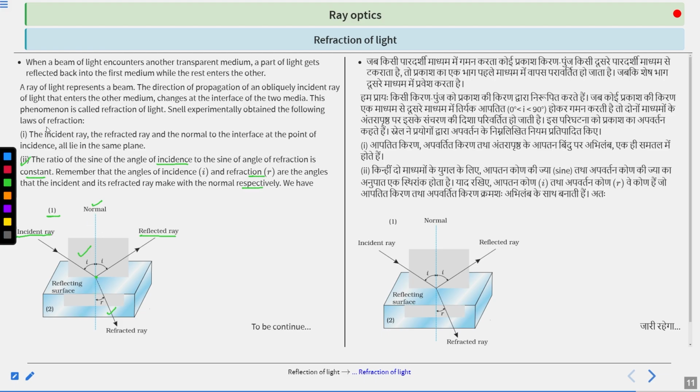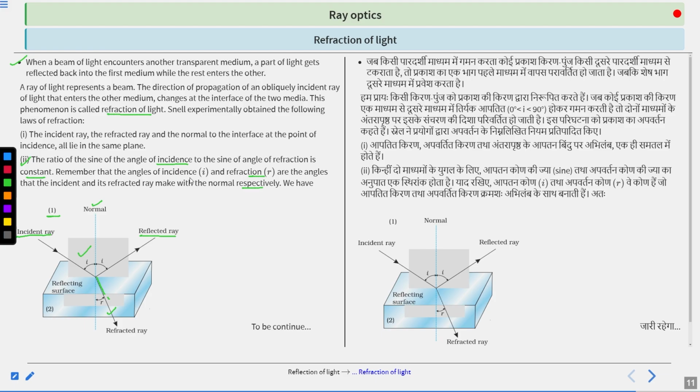So here a ray of light represents a beam. The direction of propagation of the obliquely incident ray of light that enters the other medium changes at the interface of the two media. This phenomenon is called refraction of light. So here light is incident, some part is reflected and the rest of the part enters the other medium, which is explained in this statement. I hope this is clear.